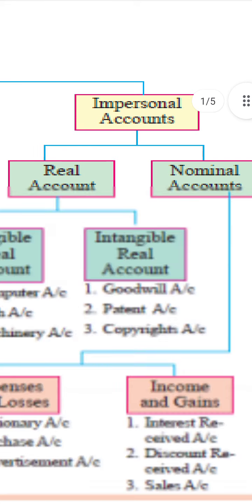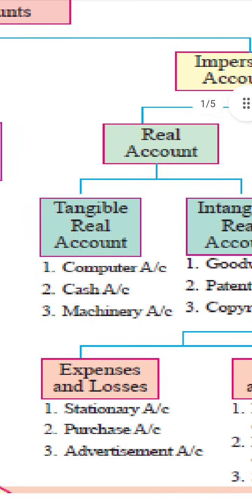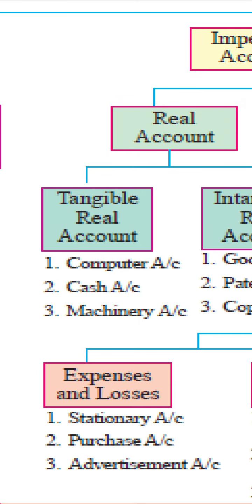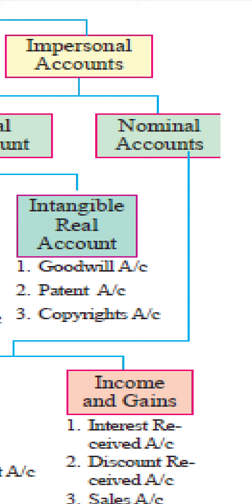Impersonal accounts are the real account and the nominal account. What is the real account? Any asset-related account is known as a real account. There are two types of assets: tangible assets and intangible assets. Tangible assets are like computer, cash, machinery, plant and machinery, land and building, which you can touch. Assets which you cannot touch or feel are known as intangible assets, like goodwill, patent, copyright, etc.